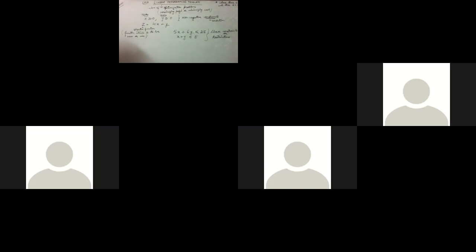Now, we will take one simple problem, and using that I'll make it clear what conditions are applied. Let's take a very simple problem and see how a linear programming problem can be solved. I just want to give you an idea of what we will have in a linear programming problem. We'll have an objective function which is to be maximized or minimized.